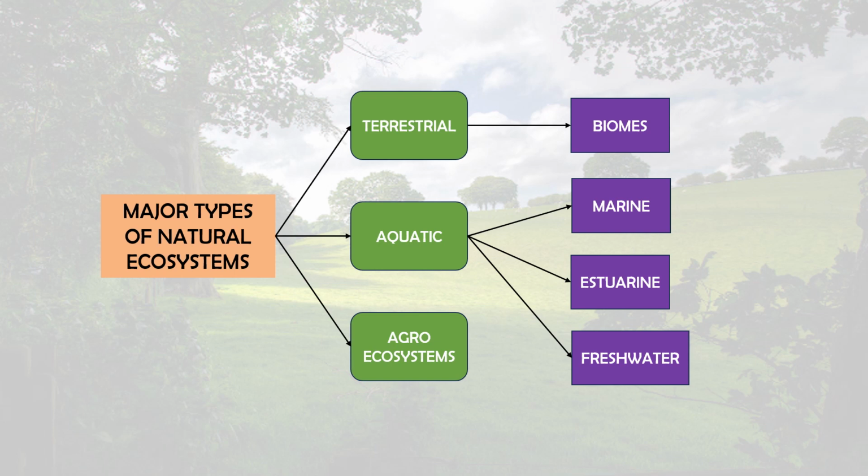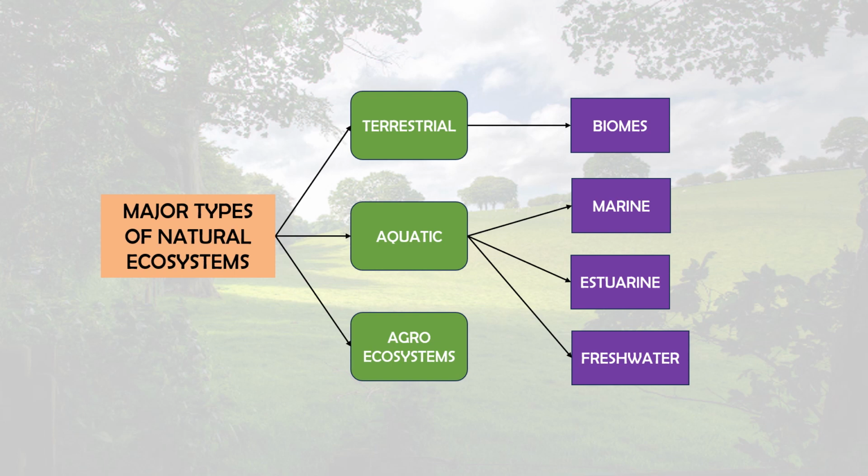And aquatic ecosystems are the dominant feature of planet Earth and occupy more than 70% of its area. There are three types of aquatic ecosystem: marine, estuarine, and freshwater ecosystems. These we will also discuss more in the next parts.